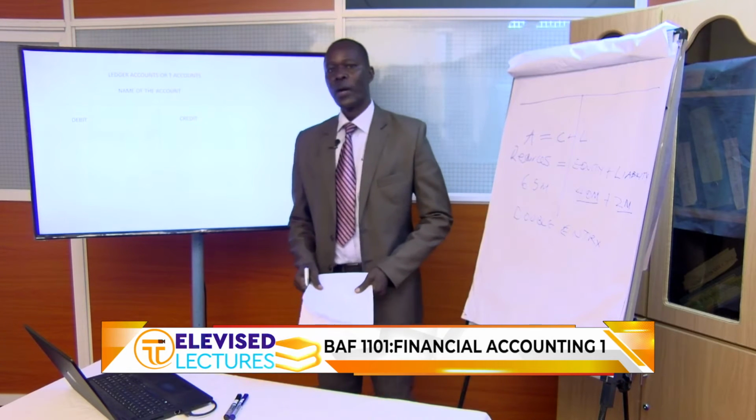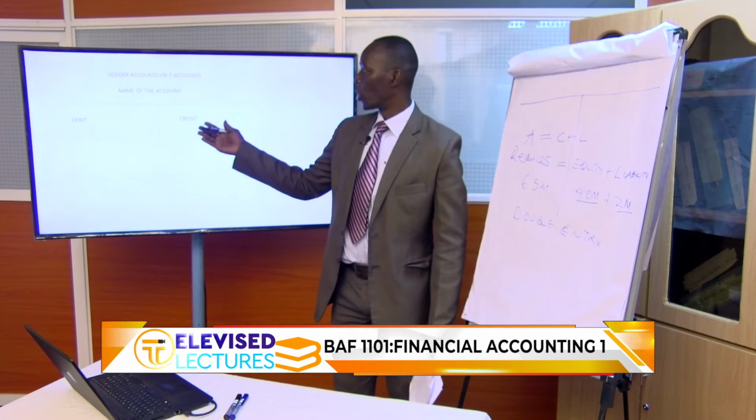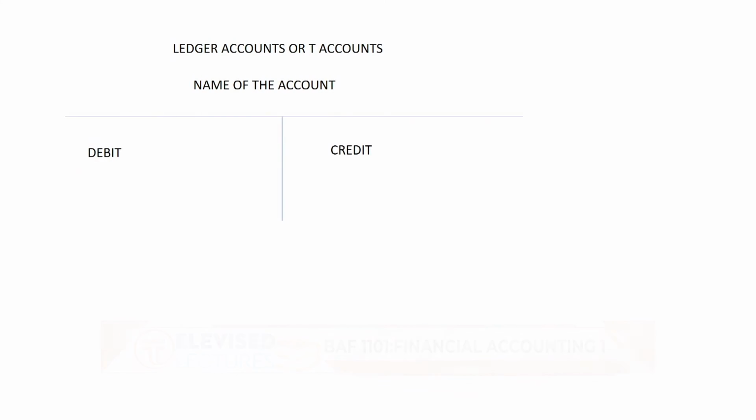Now, transactions in accounting are recorded in what we call ledger accounts, sometimes called T accounts because they look like a T. So this is what we are going to use to record transactions. On this side, it's called debit. This other side is called credit. So if you record on this side, we say that you are debiting the account.